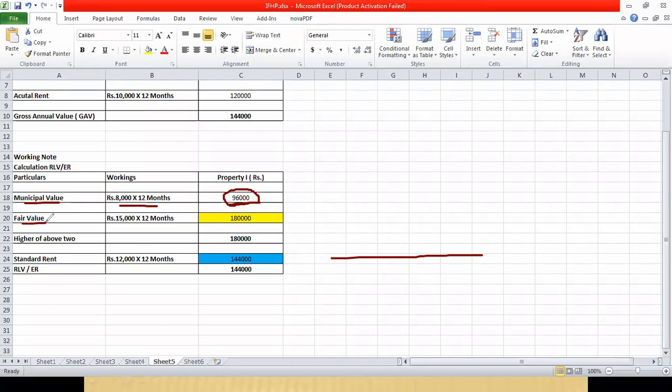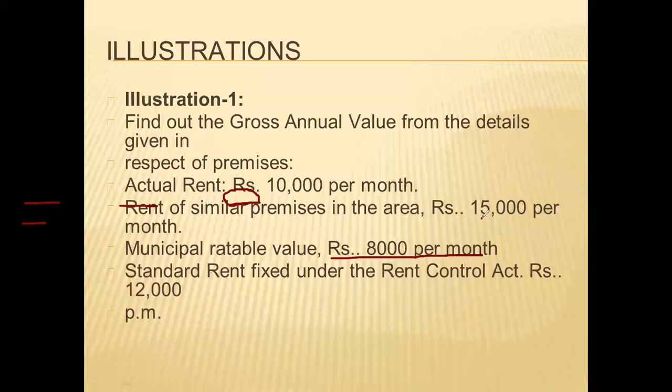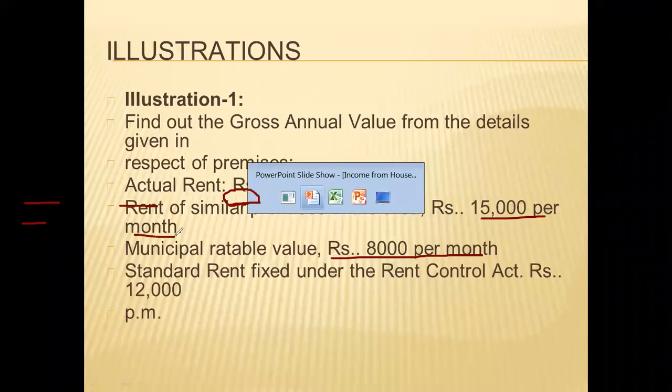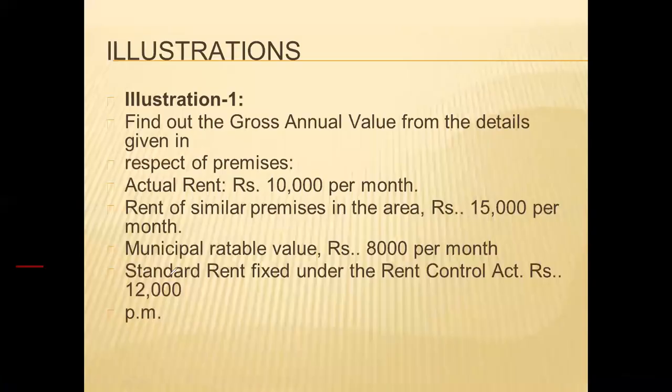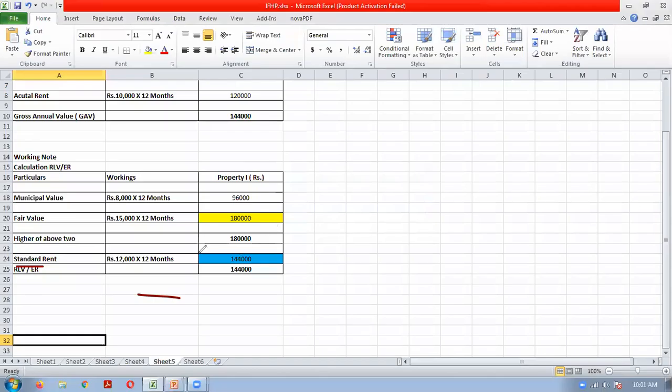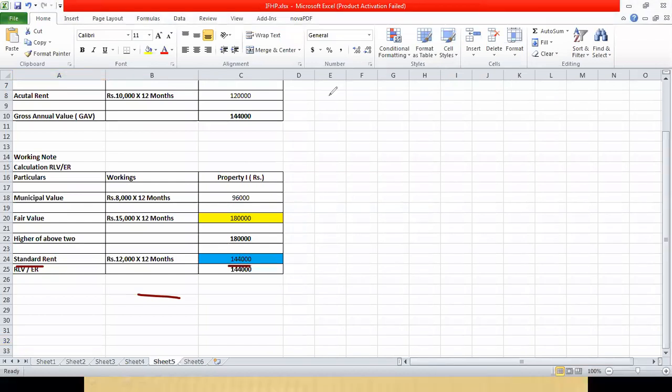Okay. Fair value is how much? 15,000 per month. So 15,000 into 12, 1,80,000. Okay. Standard rent is 12,000 per month. So 12,000 into 12 will be 1,44,000. So this detail we will first write down.